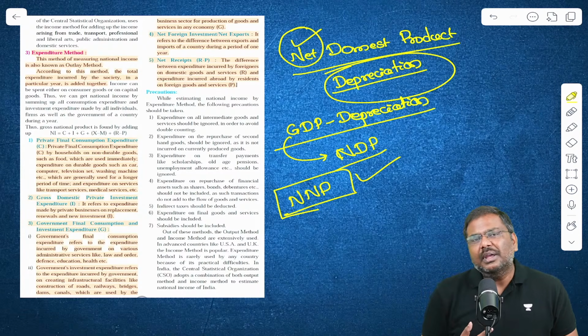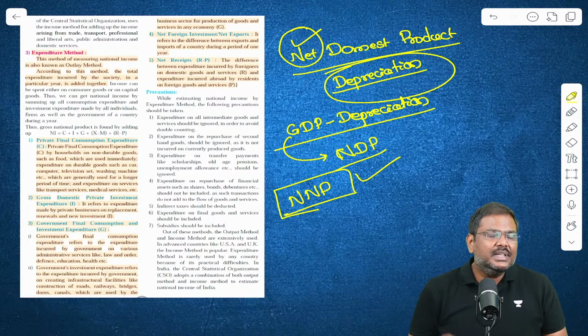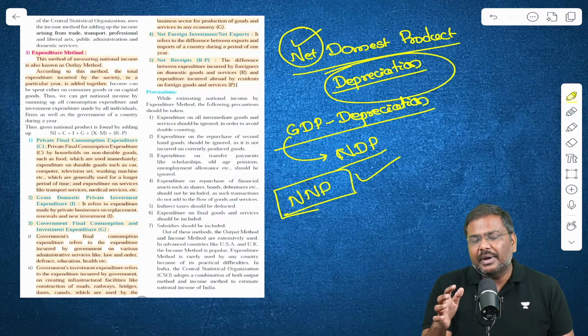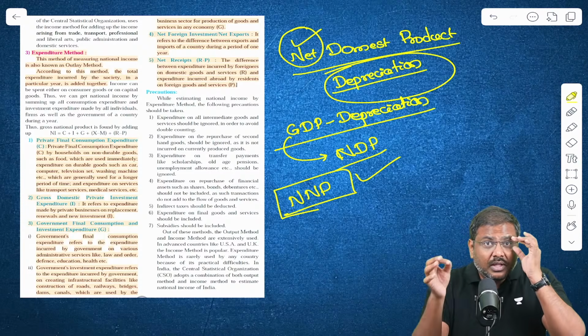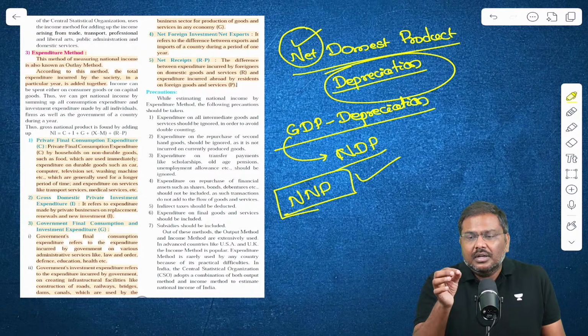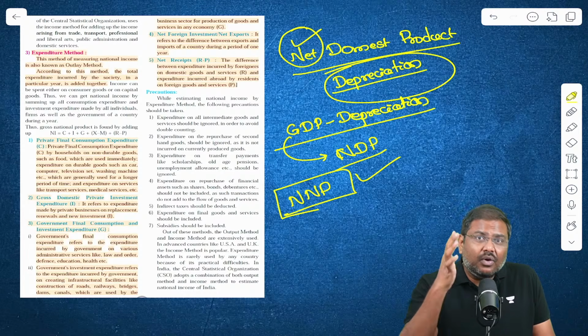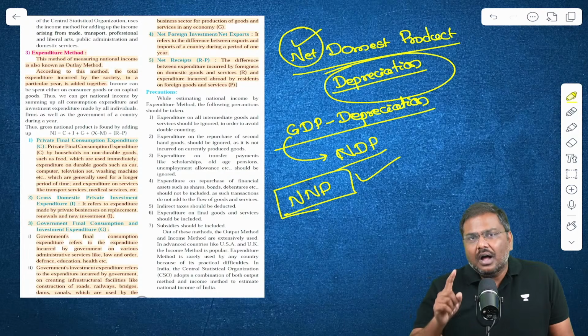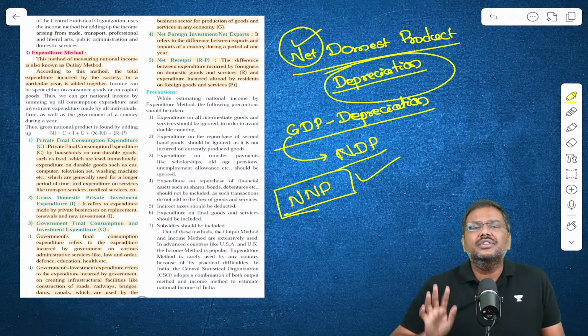Now, what is this NNP? NNP simply represents the market price of all the final goods and services which is done by the residents of India, after accounting for depreciation.